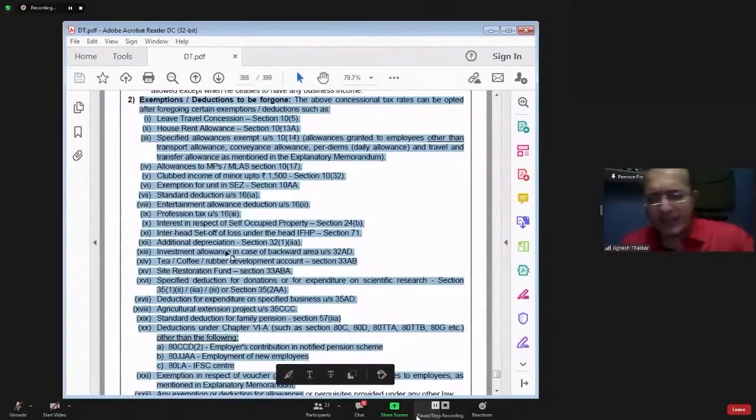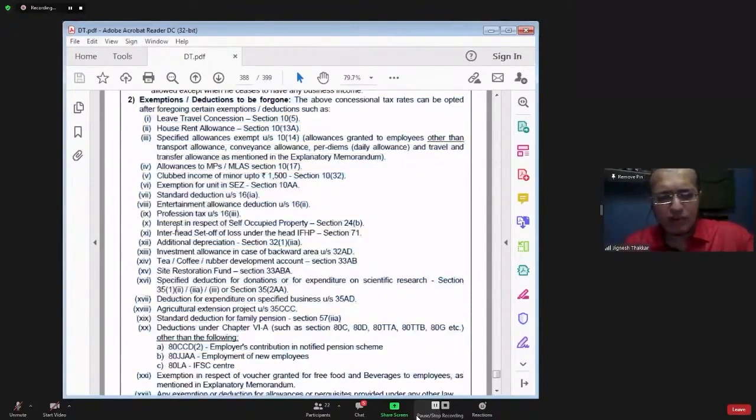Now, let me give you one example. Last year, that is previous year 1920, you might have calculated income from self-occupied property. This provision says that we are not going to give you deduction with respect to interest in case of self-occupied property. Now, current year you want to go for section 115BAC.